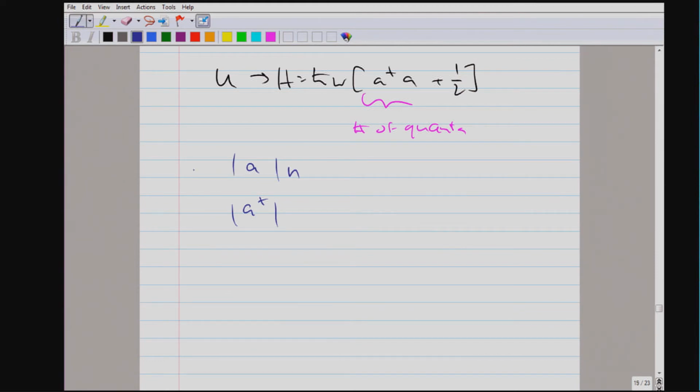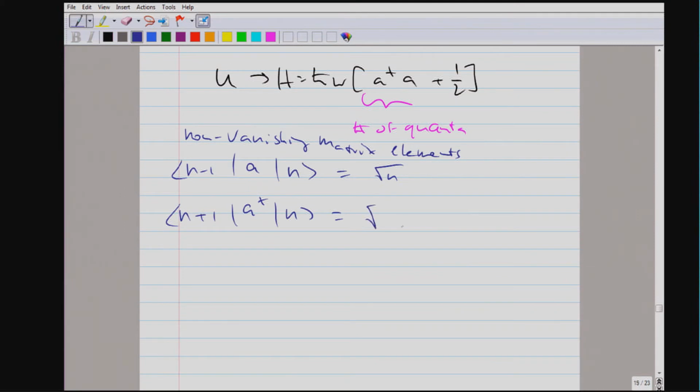The non-vanishing matrix elements in this description of the electromagnetic field are the ones where A annihilates a photon and the matrix element is square root n, or where A dagger creates a photon, adds a photon to n photons already present, and then the matrix element is square root of n plus 1.